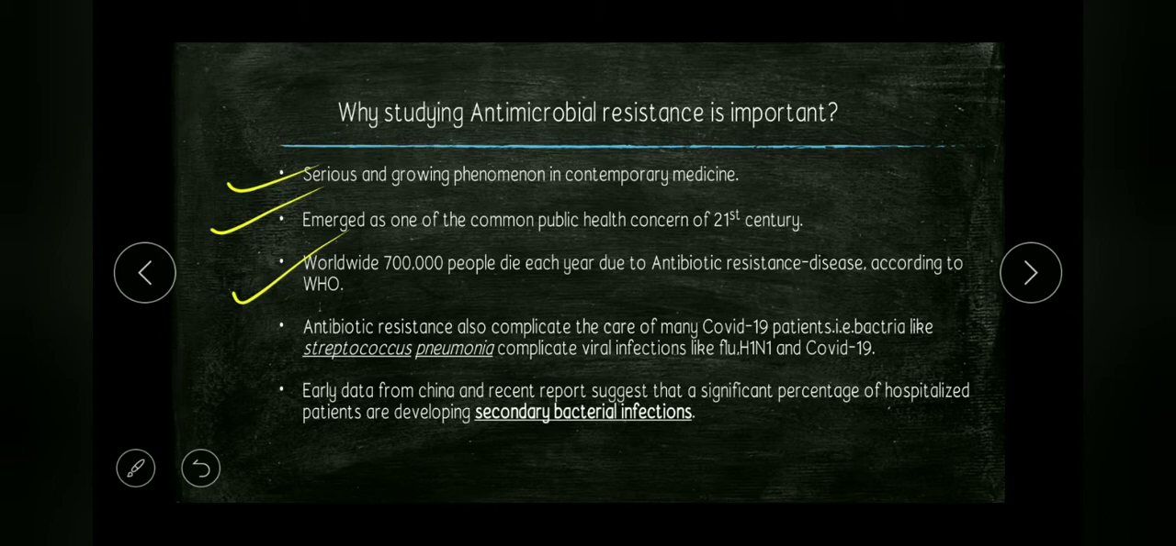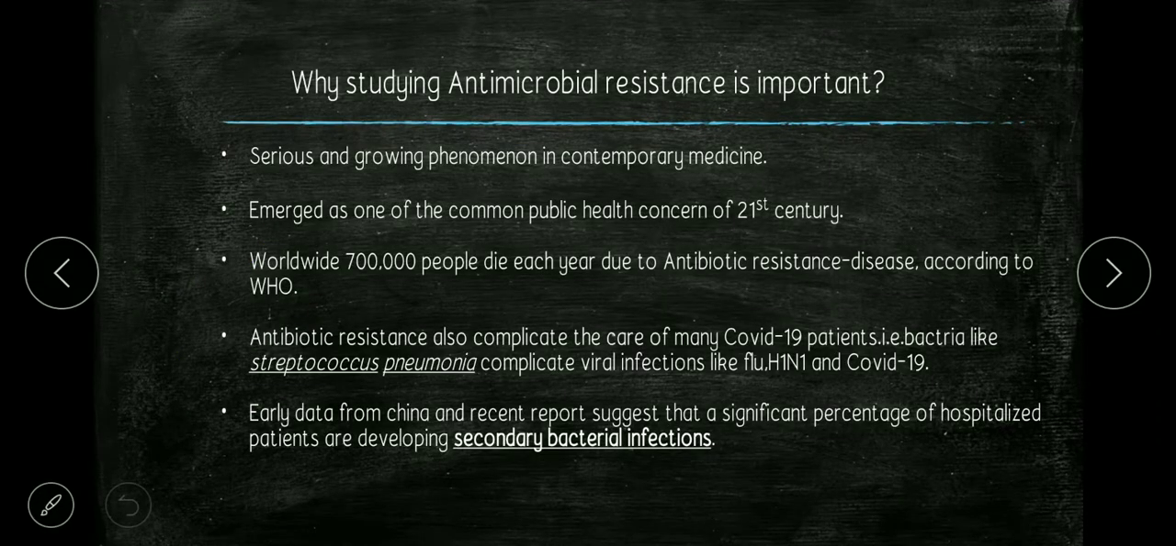Antibiotic resistant disease also complicates the care of many COVID-19 patients. Bacteria like Streptococcus pneumoniae complicate viral infections like flu, H1N1, which is influenza, and COVID-19. According to one article, early data from China and recent reports suggest that a significant percentage of hospitalized patients affected by the coronavirus are developing secondary bacterial infections. Maybe people are not dying from the virus but from antibiotic resistant bacteria. This is the mystery today.